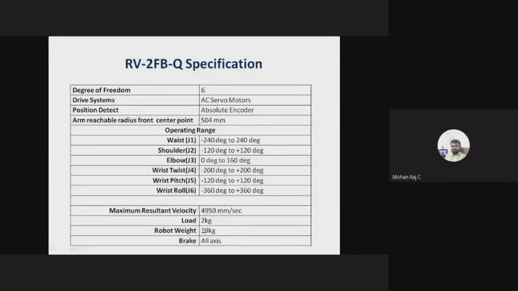And the maximum load the robot can lift at this particular range is only 2 kg, right? And what about the weight of the robot? The weight of the robot is 19 kg. Okay, I am not including the base weight.